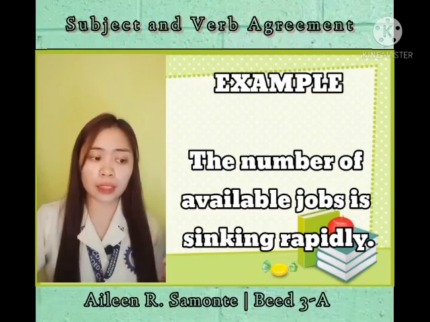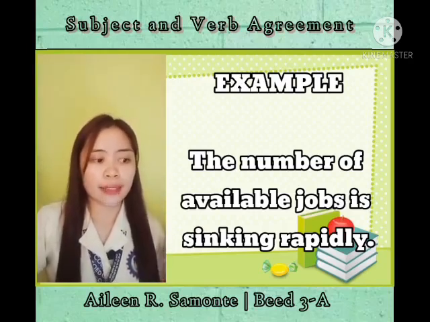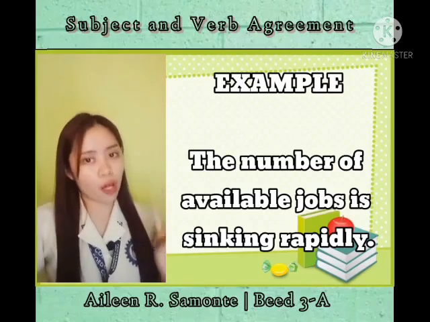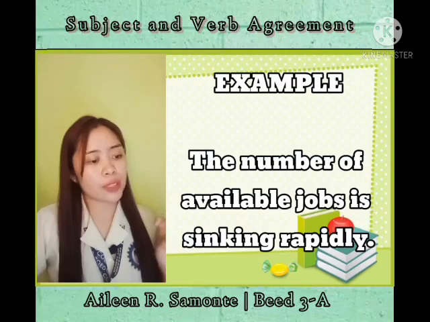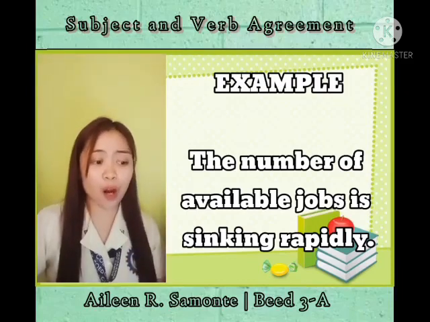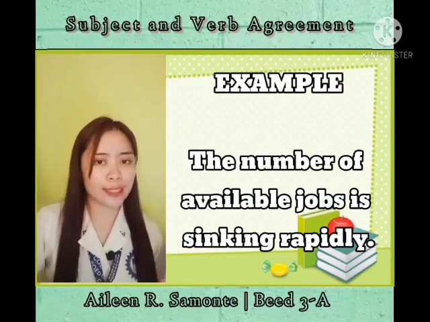Jobs is plural. But when the sentence begins with the number of, the verb is singular, which is "is".